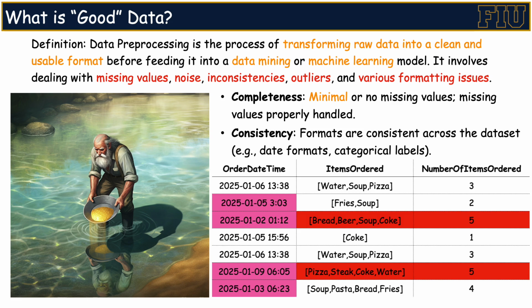In other words, consistency can be analyzed from multiple perspectives. For instance, there should be no conflicting information. In our earlier example, the mismatch between the recorded quantity and the number of items ordered is an inconsistency within a single data point. On the other hand, the inconsistent formatting of time records is an inconsistency across different data points. In practice, analyzing consistency often requires human knowledge and judgment. Relying solely on programs might overlook certain inconsistencies, so human input is essential for a thorough analysis.